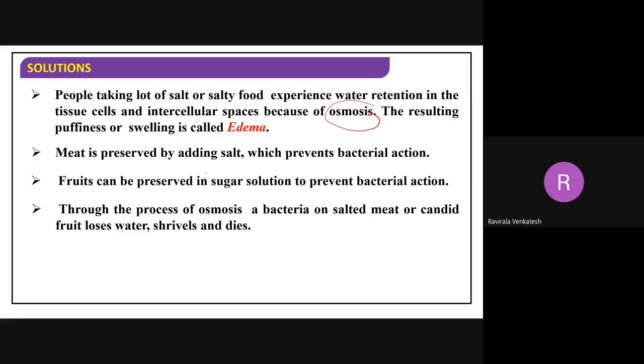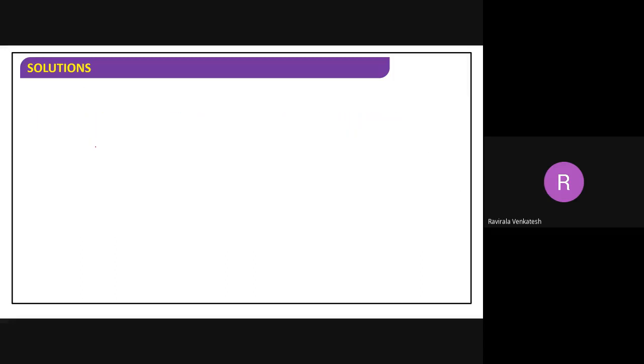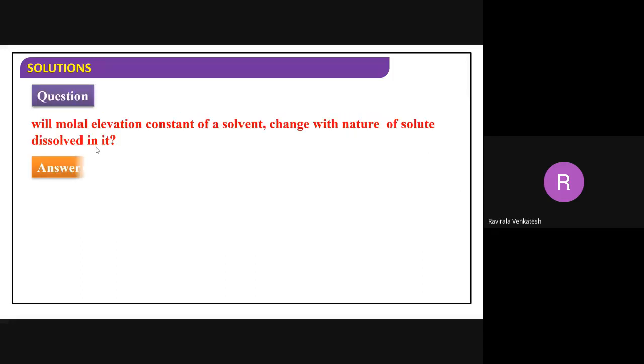If you maintain a strong salty solution here, the water will come outside. So what happens? Bacterial action cannot take place there. All these are explanations and applications of the osmosis process. But we will discuss the problems now.